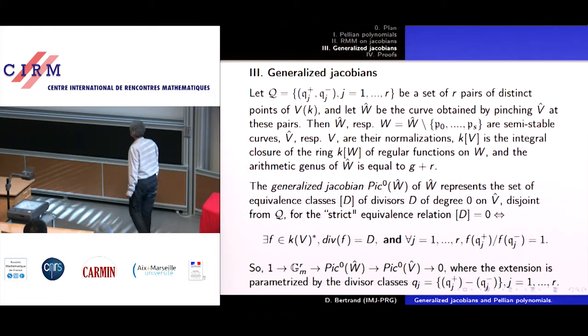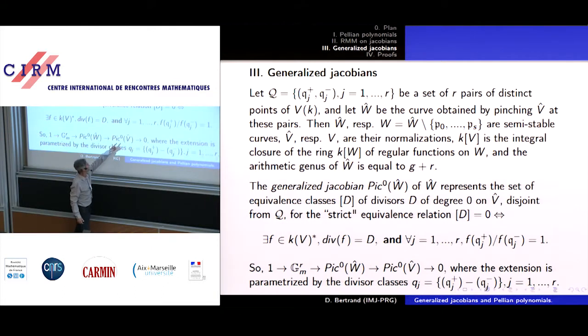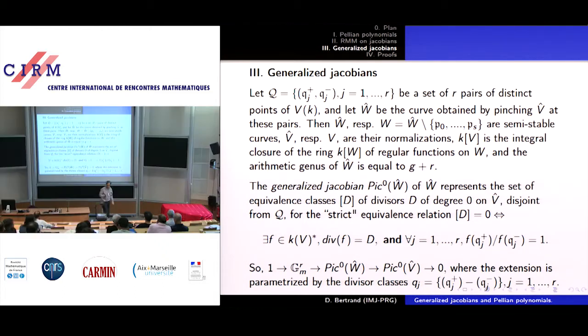So for the generalized Jacobian, you see, there is a map: V hat is the normalization of W, so you have a map from V hat to W, and looking at Pic, you get a map in the reverse direction. So the generalized Jacobian is an extension of the Jacobian of the normalization by a torus, which is parameterized by these points, the points where we have pinched.